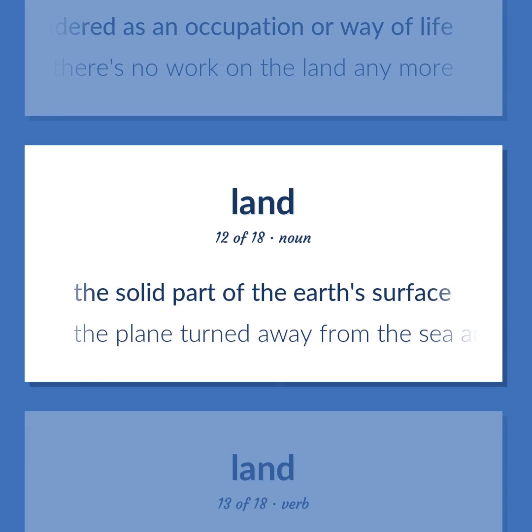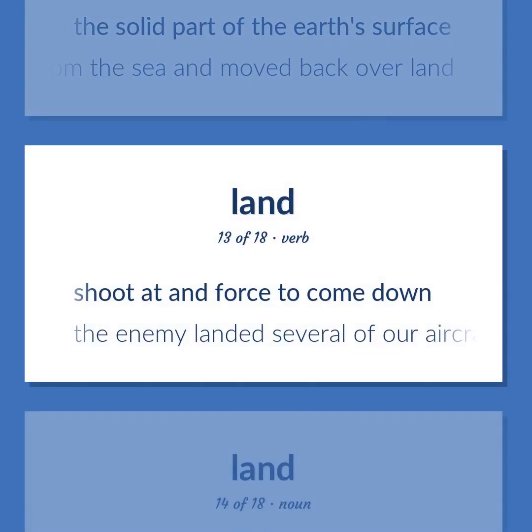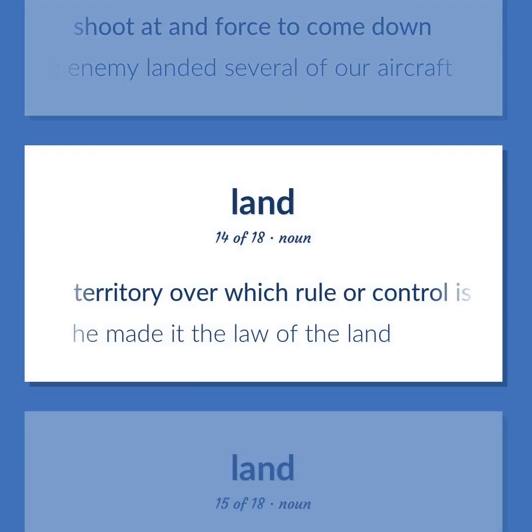The solid part of the Earth's surface. The plane turned away from the sea and moved back over land. Shoot at and forced to come down. The enemy landed several of our aircraft. Territory over which rule or control is exercised. He made it the law of the land.